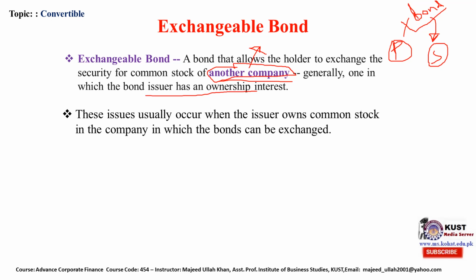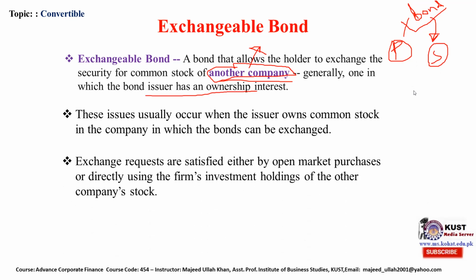These issues usually occur when the issuer owns common stock in the company into which the bond is exchanged. Obviously, this company will have a share in that company. Otherwise, how can they give an option of exchange with this subsidiary company's stock? Exchange requests are satisfied either by open market purchases or directly using the firm's investment holding of the other company's stock.